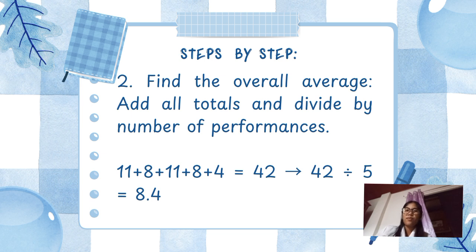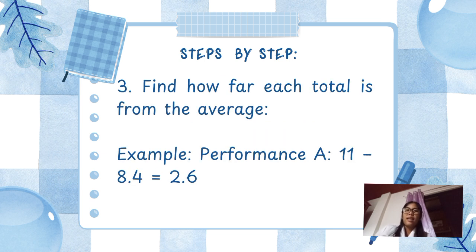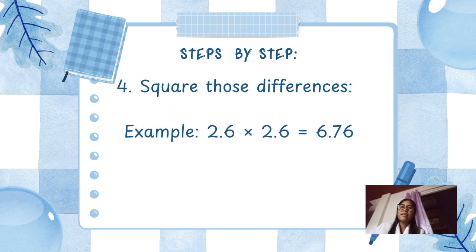And the third step is we need to find how far each total is from the average. So, we have performance A, 11 minus 8.4 is equal to 2.6. So, ganun lang din yung gagawin natin sa mga susunod na performance. So, yung fourth step is we need to square those differences. So, for example, yung performance A is 2.6 and then kailangan natin i-times ulit yun sa 2.6 is equal to 6.76. So, ganun lang din yung gagawin natin sa mga susunod.